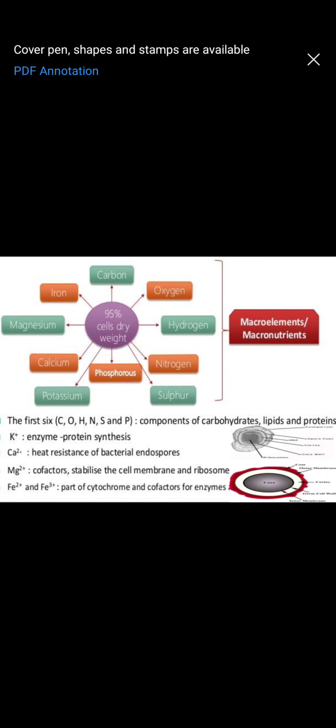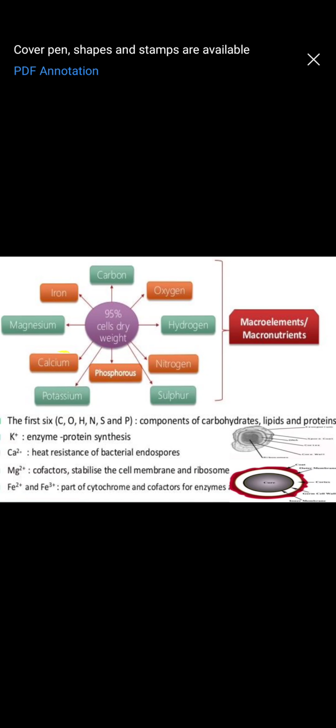Sodium also can be considered as a micro element. They are required in very small amounts, maybe in milligrams or micrograms. But that doesn't mean that if these things are not given, the organisms can survive. No, they have to be given to the microorganisms, but really in trace amounts.